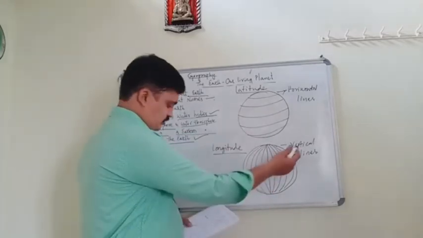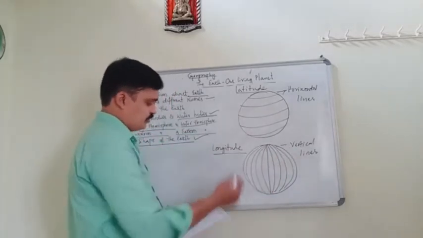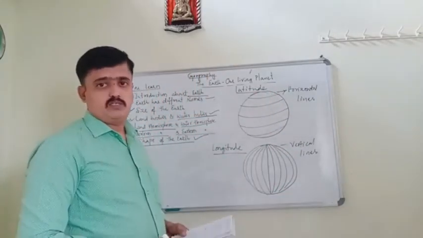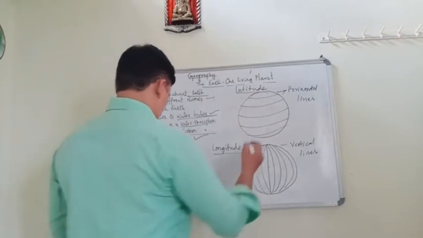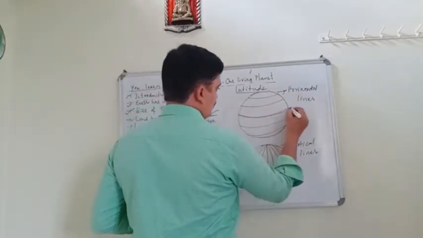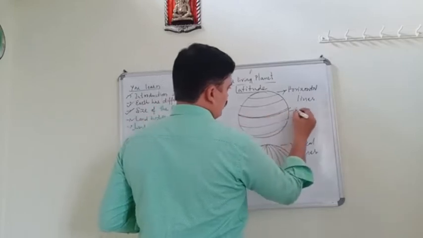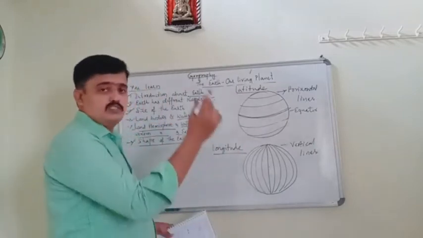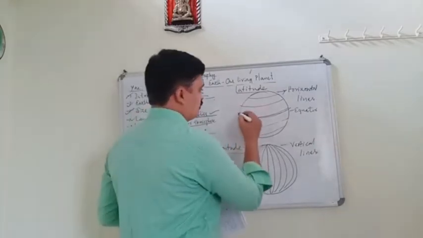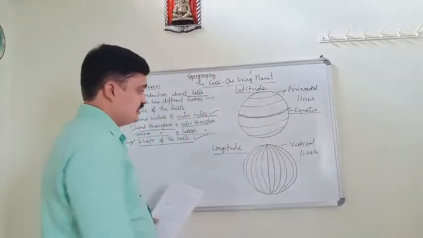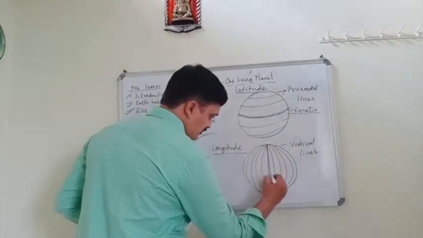These vertical lines we call longitude, and the horizontal lines we call latitude. Understood? Here the horizontal line in the middle, I told you already, is called the equator. Among the latitudes, the equator comes in the middle.